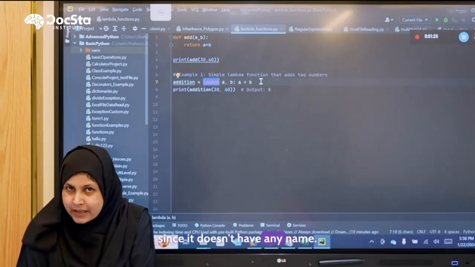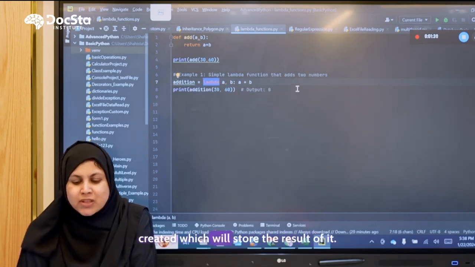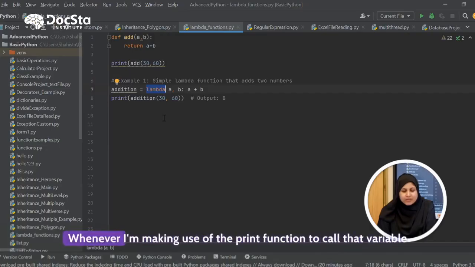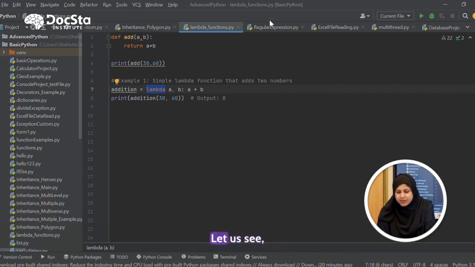Since it doesn't have any name, addition is just the variable which I have created, which will store the result of it. Whenever I use the print function to call that variable and pass 30 and 60, a will be replaced with 30, b will be replaced with 60, and you will get the same output as you got above. Let us see.